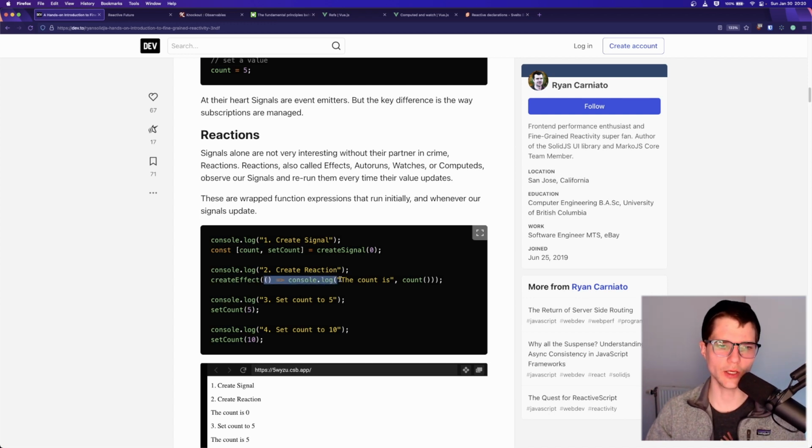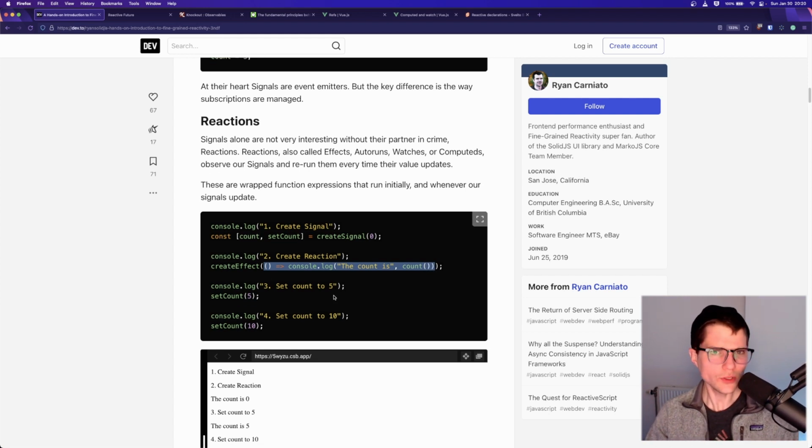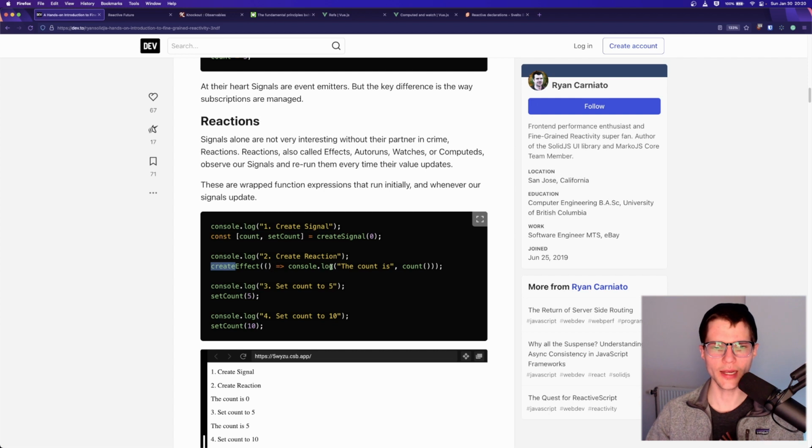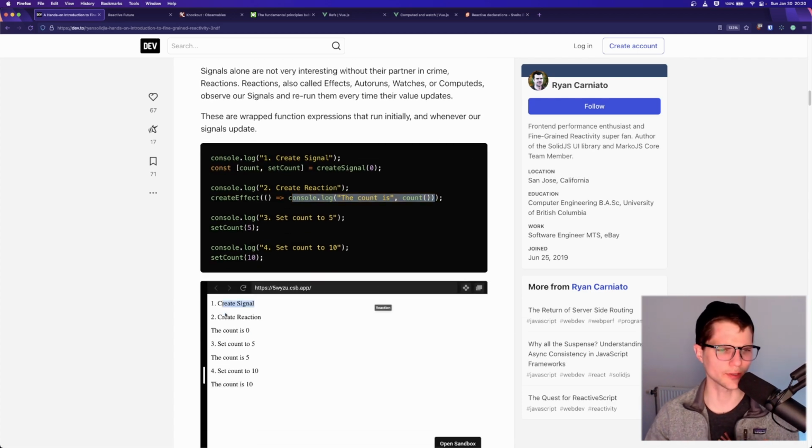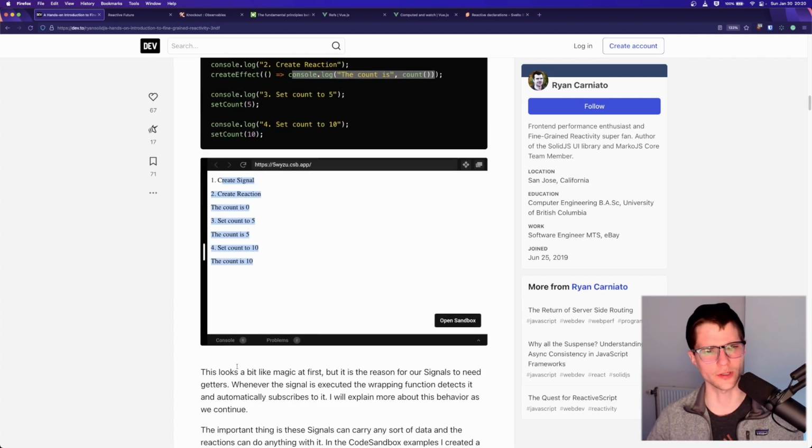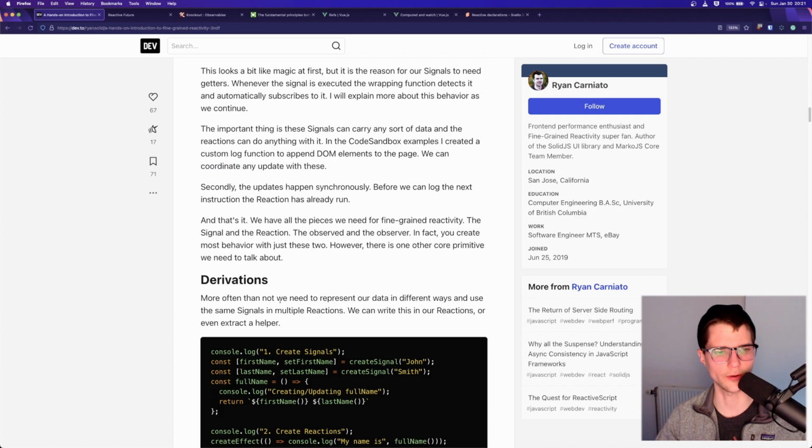Basically, you pass to createEffect a piece of code, a function in this case, that you want to run whenever a signal that code is subscribed to changes. And we'll see exactly what that means when we get into this code, but think of it, just by reading this code, as anytime count changes, I want to console log what the current count is. And he has some console logs to demonstrate this, but I'll do this in the browser because I think it's a little easier if we do it together.